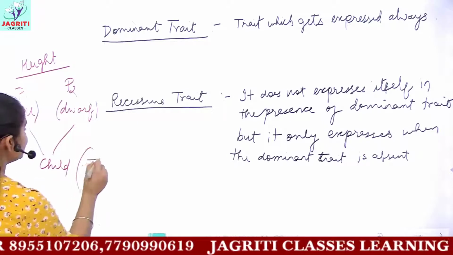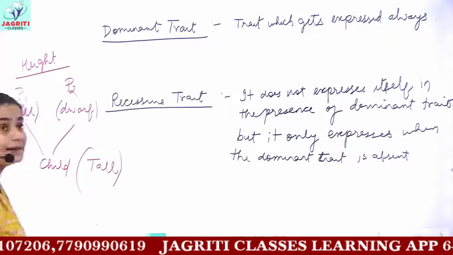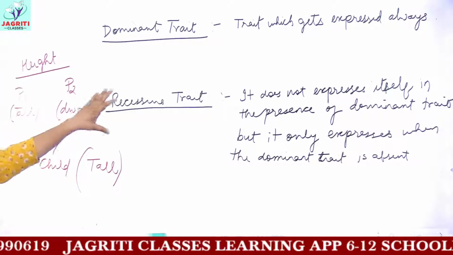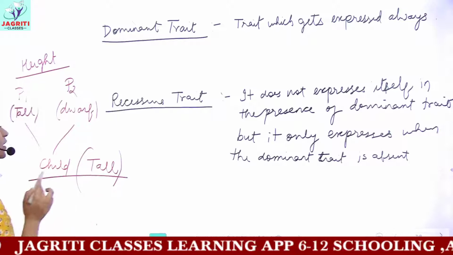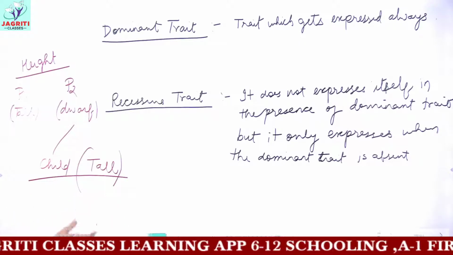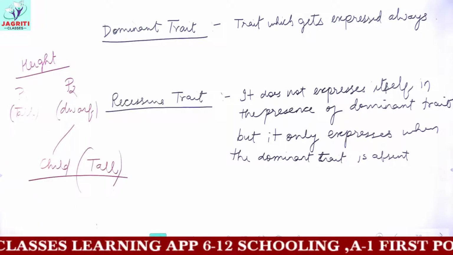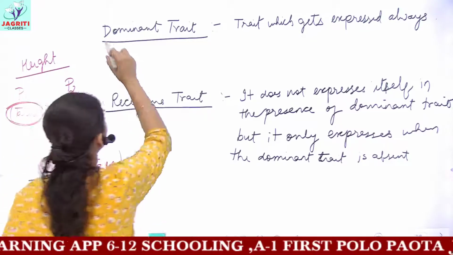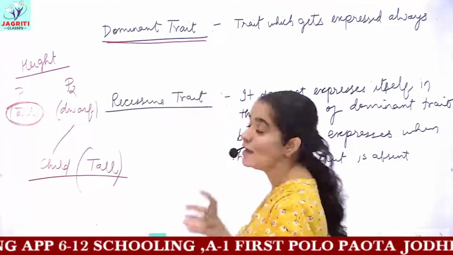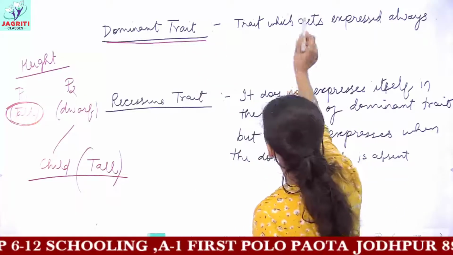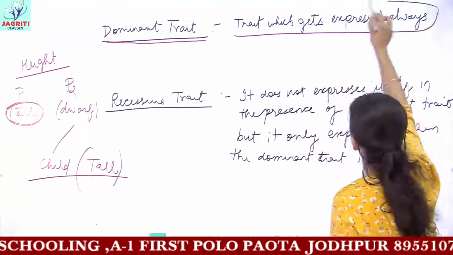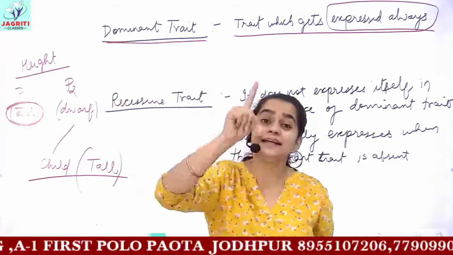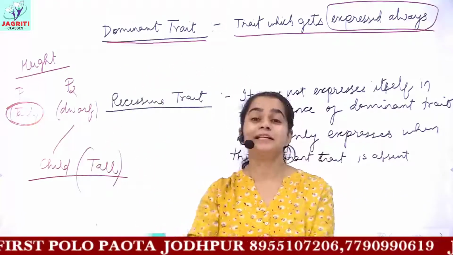So if I say that the child of the parents which were tall and dwarf in height got a child which was taller in height, this means that the tall trait here is a kind of dominant trait, because dominant trait is the trait which gets expressed always. Whenever you have the presence of dominant trait, it would always express itself.